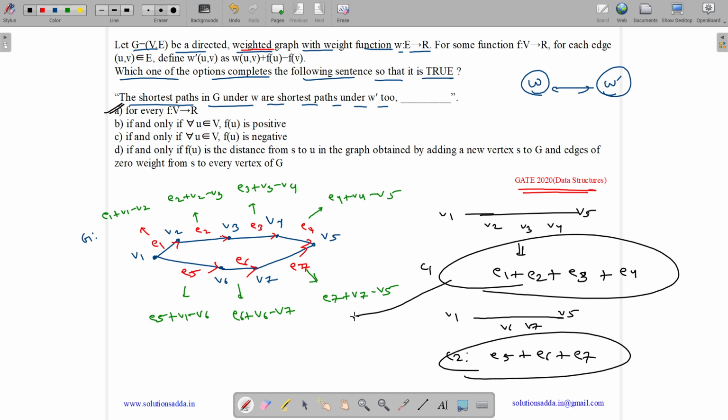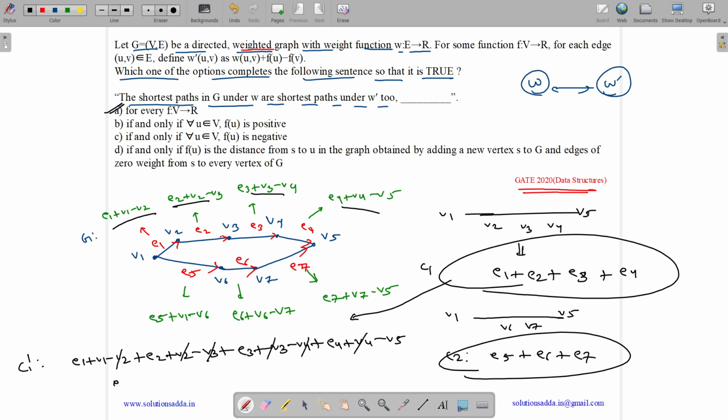Now what is our modified C1? So modified C1 will be E1 plus V1 minus V2, plus E2 plus V2 minus V3, plus E3 plus V3 minus V4, plus E4 plus V4 minus V5. We have just added the new weights. This is our C1 dash. So you can see V2 cancels out, V3 cancels out, V4 cancels out. So it is equal to E1 plus E2 plus E3 plus E4 plus V1 minus V5. So it is equal to C1 plus V1 minus V5.